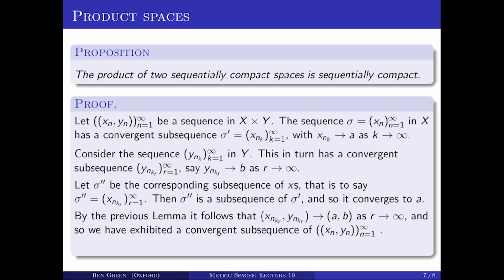So that's quite tricky. I had to apply sequential compactness twice, which is probably not too surprising because I need to use sequential compactness in X and I need to use sequential compactness in Y. I've got to use the assumptions of the proposition. But to notate it required this rather awful triple subscript notation. So the product of two sequentially compact metric spaces is sequentially compact.